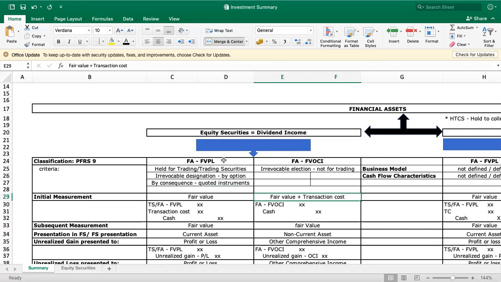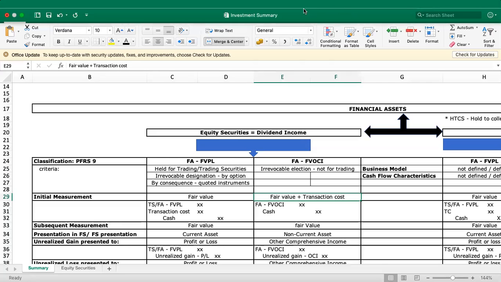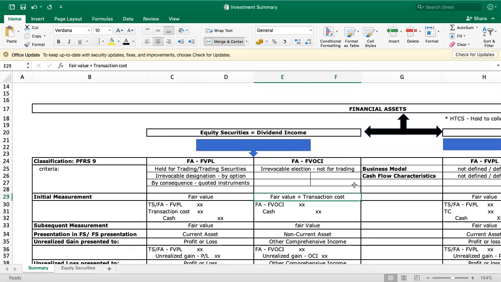Transaction costs are costs incurred by purchasing the shares. Okay, so again, initial measurement for equity securities under financial asset FVPL is at fair value, and under FVOCI is fair value plus the transaction cost.